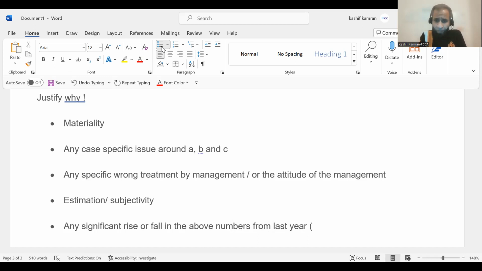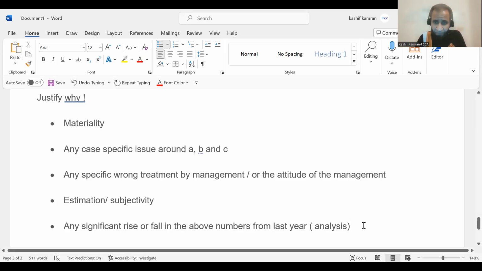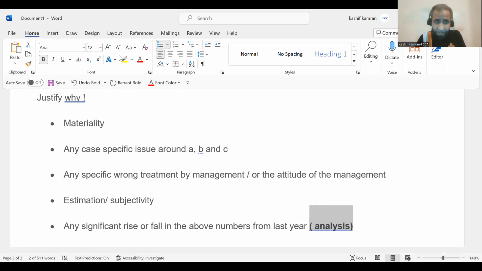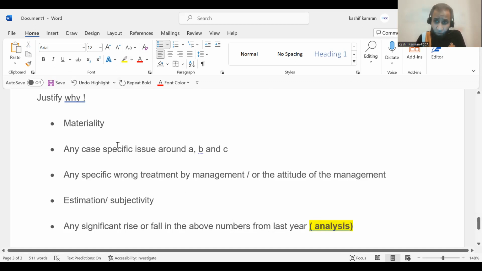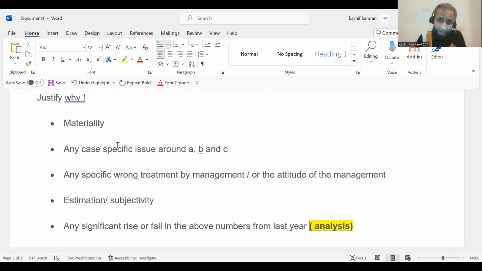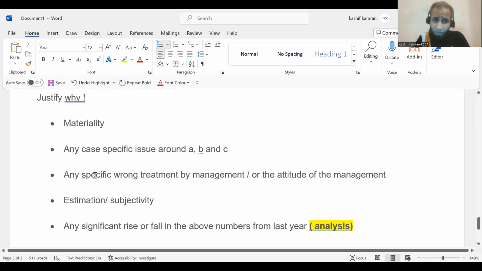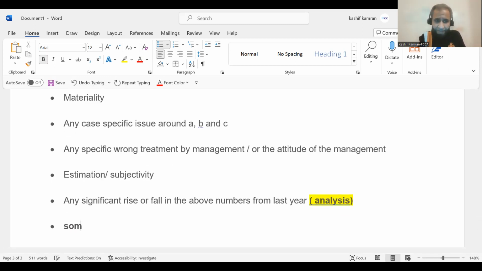So you can just relate the increase and decrease in value. This will be good for you, right? This will demonstrate your judgment, right? This will give you extra marks for analysis. So you will get extra marks for analysis if you find the increase and decrease and justify that. So do try to do that, right? Because that will really impress the examiner, that you try to find that rise and fall even to link with any significance, estimations, any specific thing in the scenario, any specific wrong treatment by the management, materiality, or something being done for the first time in ABC, something for the first time in ABC.